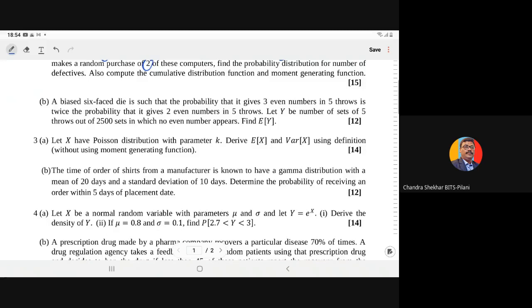Now next, in question number 3b, the time of order of shirt from a manufacturer is known to have gamma distribution with a mean of 20 days and a standard deviation of 10 days. So it is given to you the time of order follows the gamma distribution with mean 20 and standard deviation 10. Determine the probability of receiving order within 5 days of placement date.